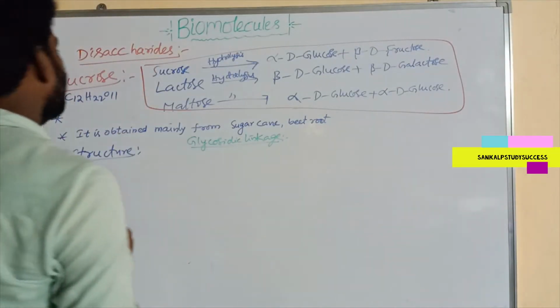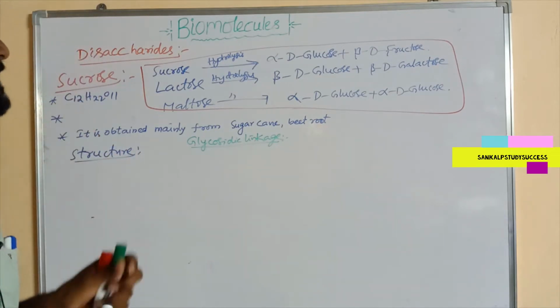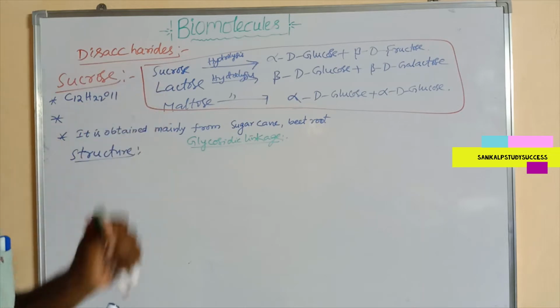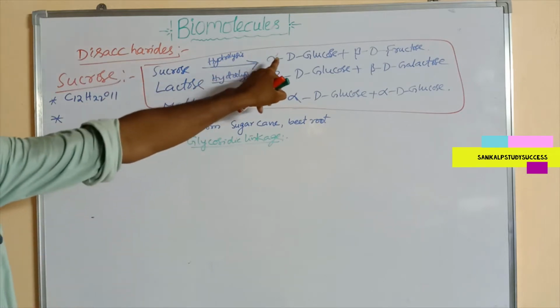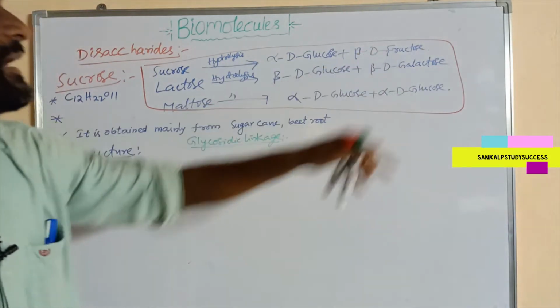Here in sucrose, the glycosidic linkage is present between two monosaccharides, alpha D glucose and beta D fructose.